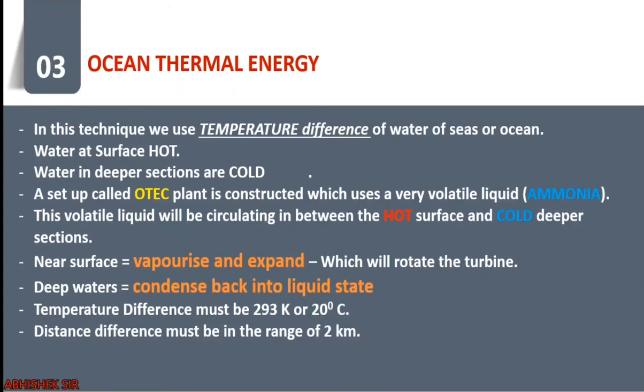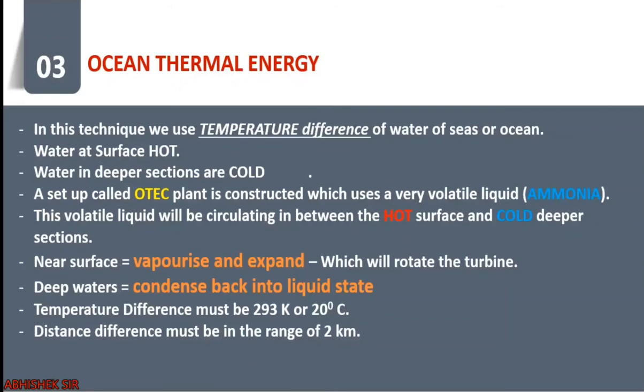Now, due to sun rays, the temperature of the surface water is hot, but water in the deeper sections is relatively cold. So you see there is a difference of temperature at the surface and at the deeper section. A setup called an OTEC plant, Ocean Thermal Energy Conversion plant, is constructed which uses a very volatile liquid. Volatile liquid means a liquid which has a very low boiling point. So ammonia is preferable.